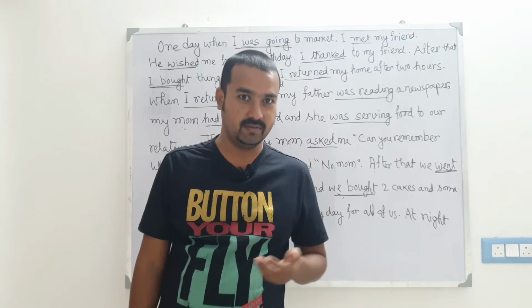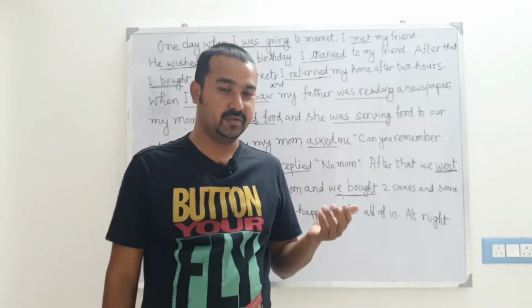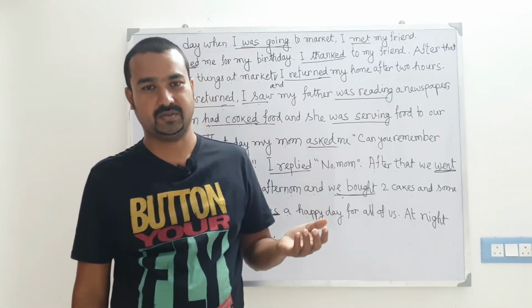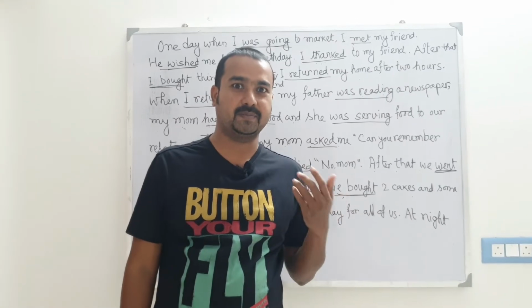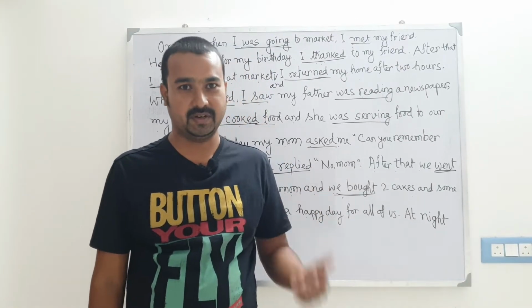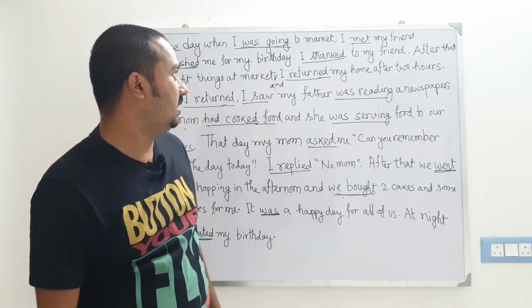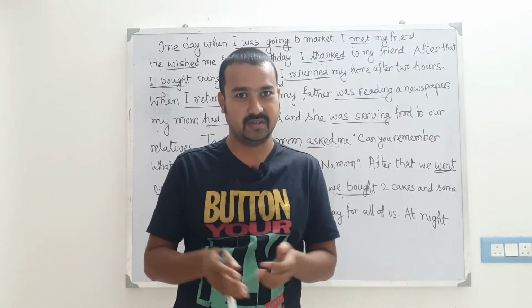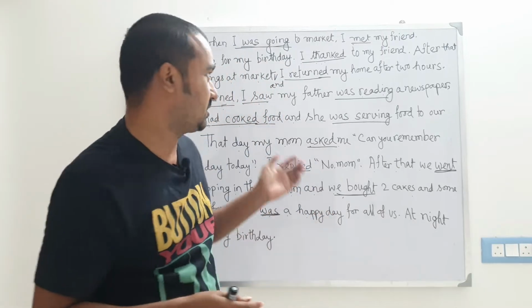So friends, earlier we have learned how to make past sentences using so many tenses like past indefinite or past simple tense, past continuous or past progressive tense, past perfect tense, and past perfect continuous tense. And today we will be learning how to make a short story using all the past tenses. So let's have a look. Without wasting any time, let's get started.